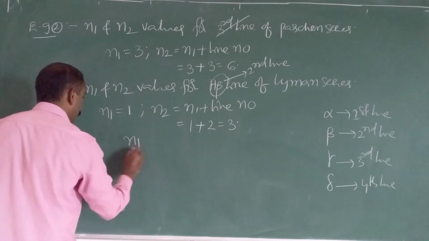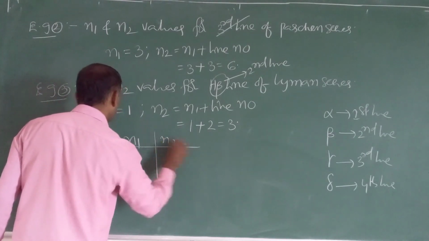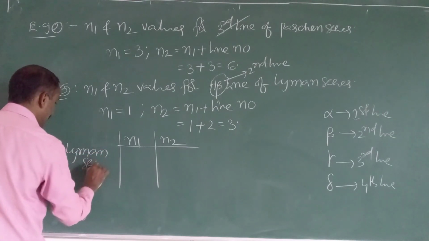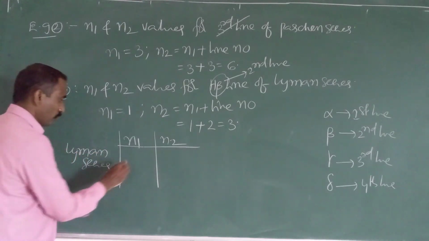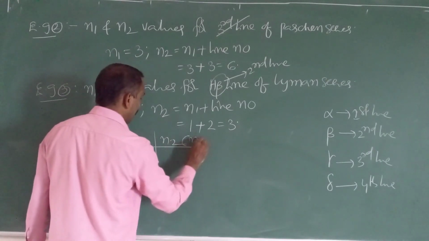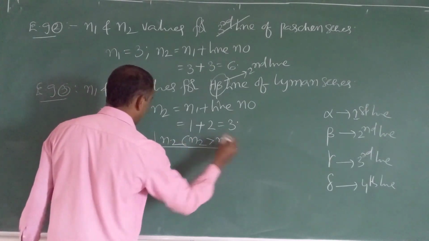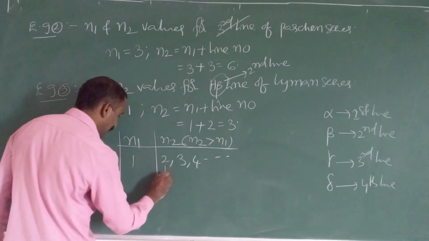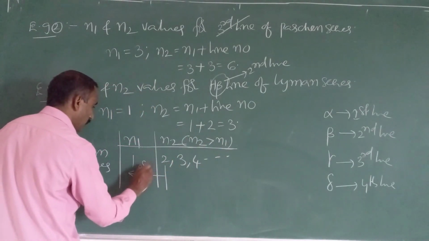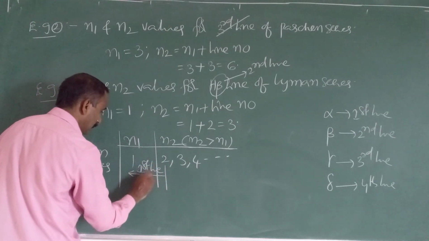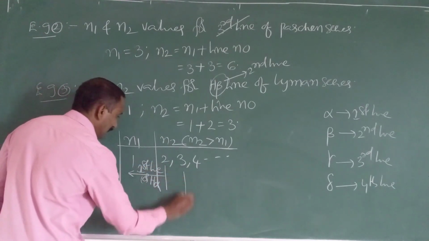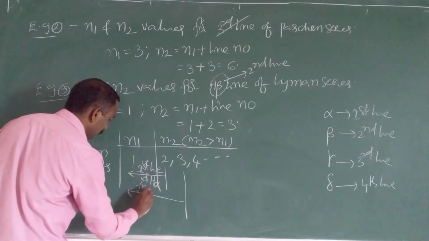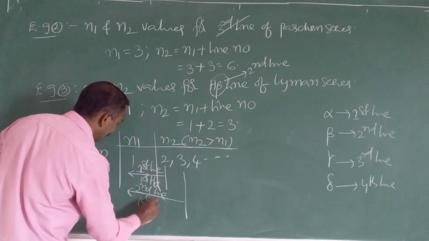Otherwise, see N1 and N2 for Lyman series. N1 is fixed at 1. N2 is more than 1, always greater than N1: 2, 3, 4 and so on. If an electron jumps from 2 to 1, it is known as the first line or H alpha line. If 3 to 1, it is known as the second line or H beta line.